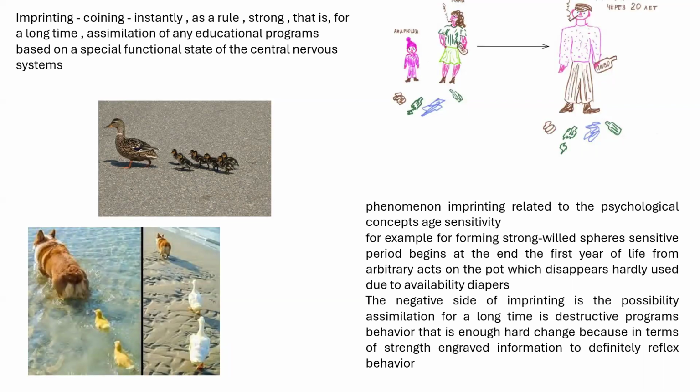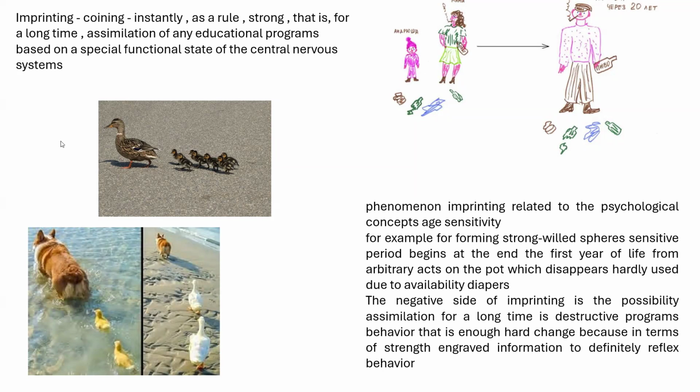What is the experiment? A scientist found that when small animals are born, the first shape, the first person they see, they think this is their mama, and they begin imprinting, copying all the behavior they see. It's like a photo in the memory for them, and they follow this object or subject all the time.